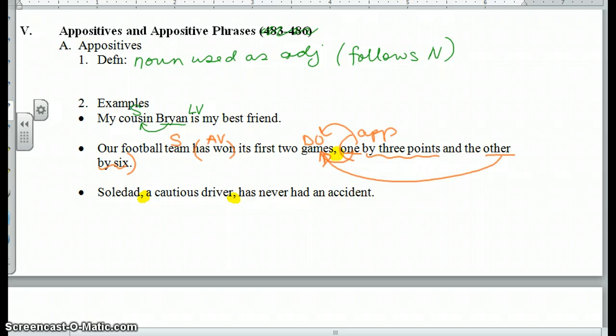Soledad, a cautious driver, has never had an accident. So has had, action verb, who or what has had, Soledad. Soledad has had what? Accident, direct object. Never is an adverb. This driver, what kind of driver? Cautious driver, describes Soledad. Now, different from the verbals, there's not a verb doing a different job here. This kind of phrase is a noun playing a different role in the sentence.